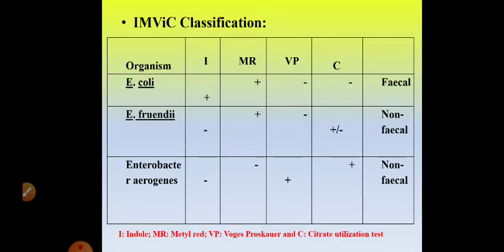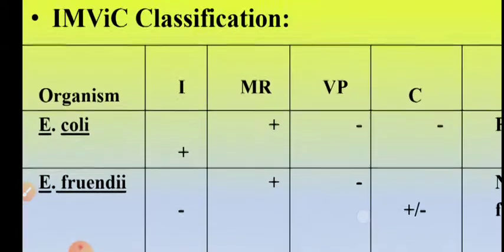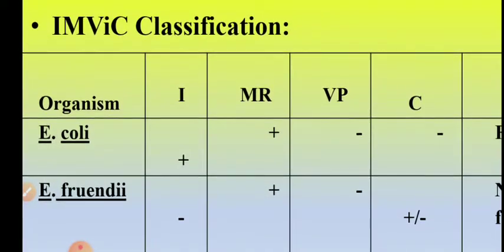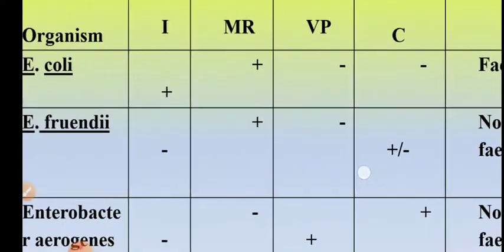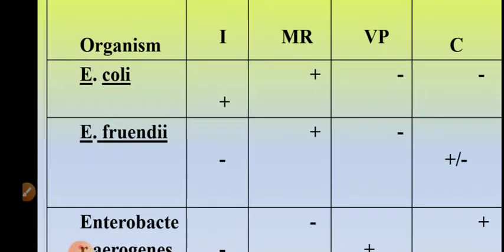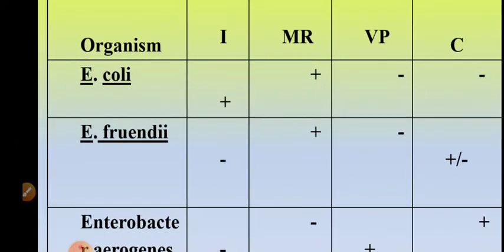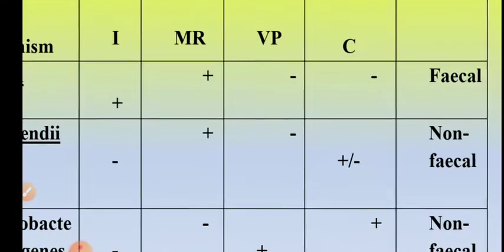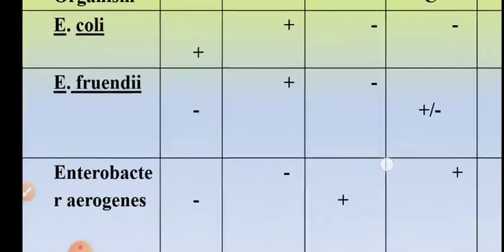Now, if you perform the IMViC test, we are going to study the IMViC test in detail hereafter. The IMViC classification test consists of 4 tests. I means indole test, M means methyl red test, V means Voges-Proskauer test, and C means citrate test. So if the organism is a fecal coliform or E. coli, it will give indole test and MR test positive, VP and citrate negative.